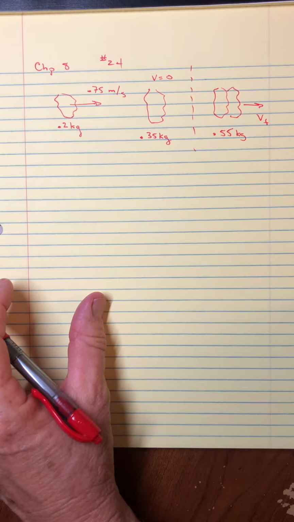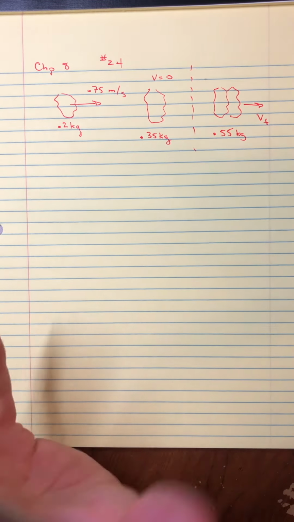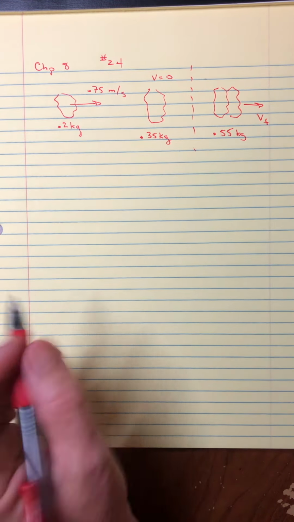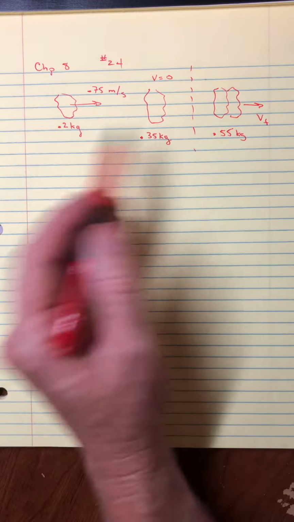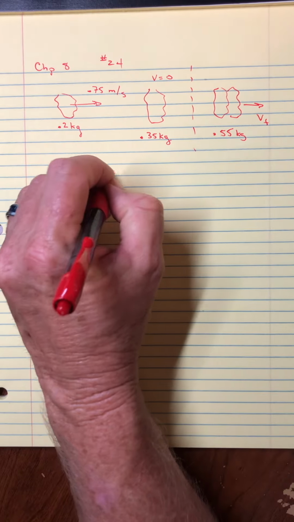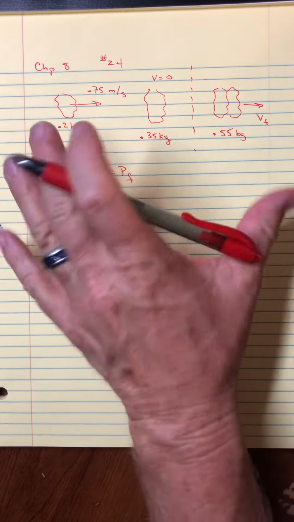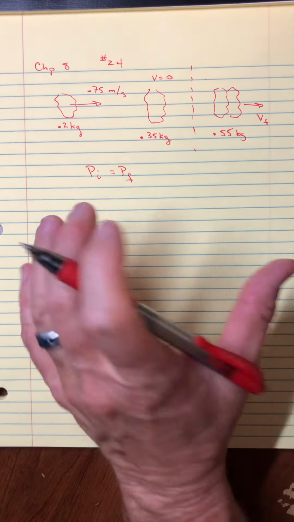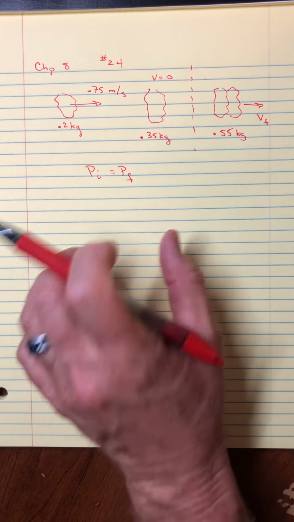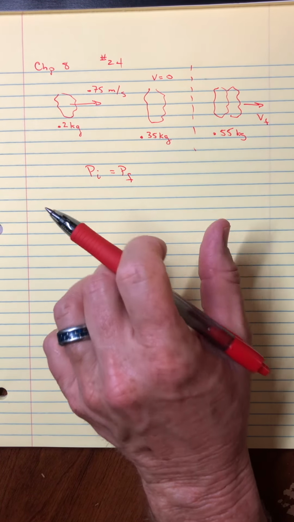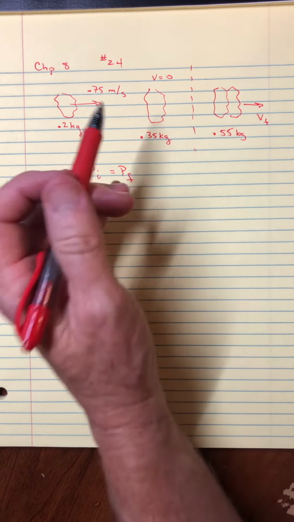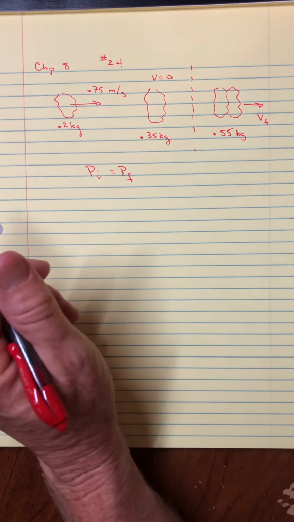One of the things I keep hearing is people asking, how do I know if this is elastic or inelastic? Well, let me get to the definition of elastic. First of all, it's elastic if they say it's elastic. A collision is a collision whether it's elastic or inelastic, and I want to emphasize that. Momentum before equals momentum after all the time when we involve both objects, period, elastic or inelastic. The words elastic and inelastic have nothing to do with conservation of momentum. It has to do with kinetic energy. Is the kinetic energy before the collision the same as after? If the answer is yes, it's elastic. If the answer is no, it's inelastic.